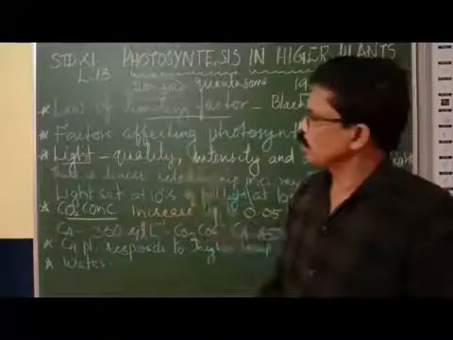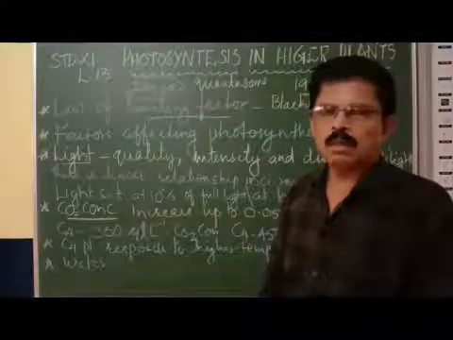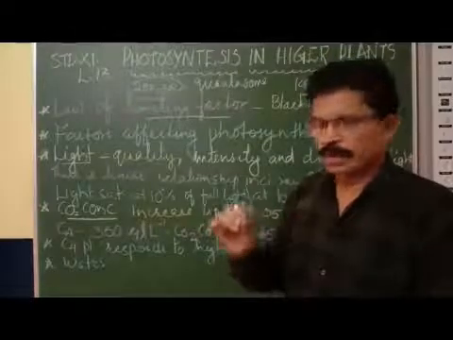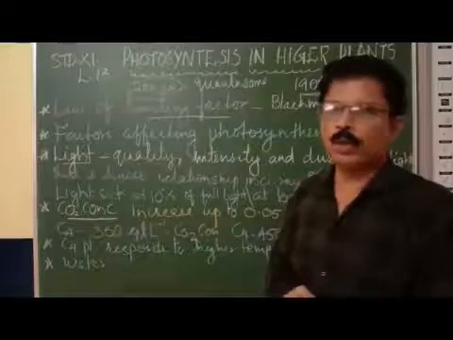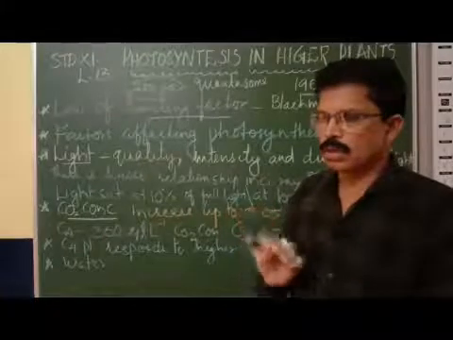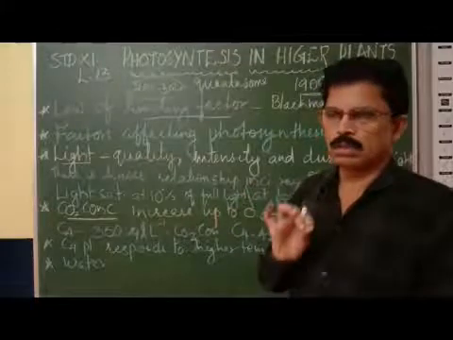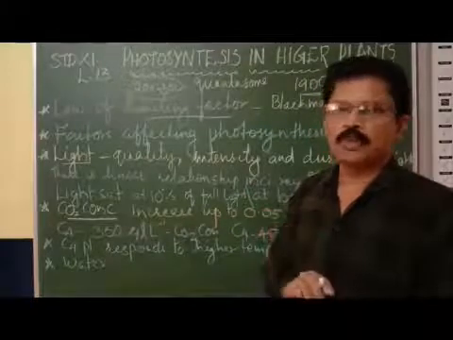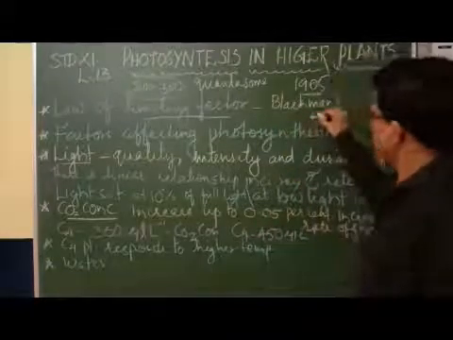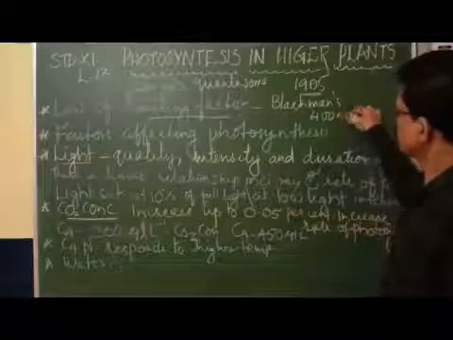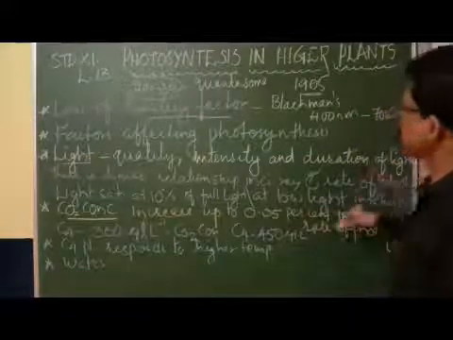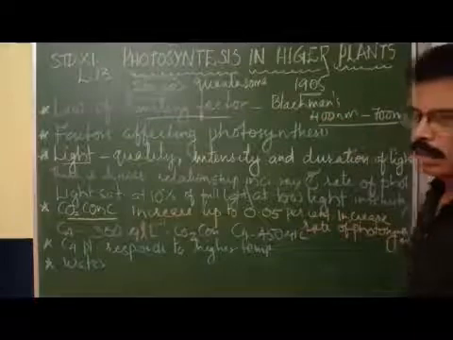We have already studied that the light for photosynthesis is the visible light: violet, indigo, blue, green, yellow, orange, red. The wavelength of this white light ranges from 400 nanometers to 700 nanometers, and this visible light is important.